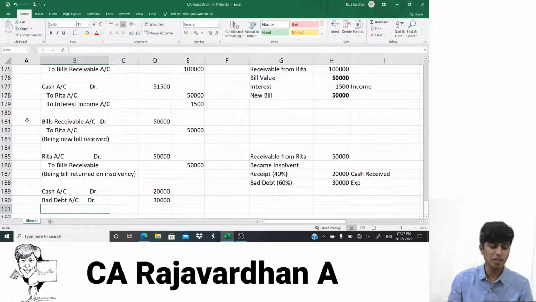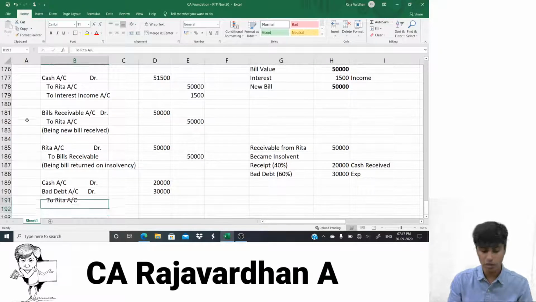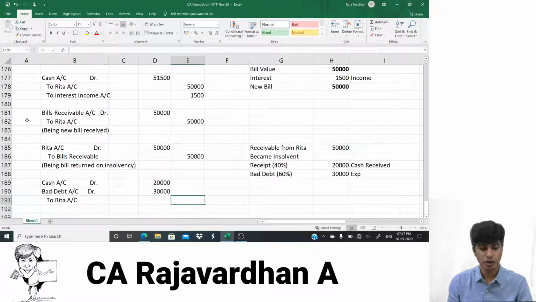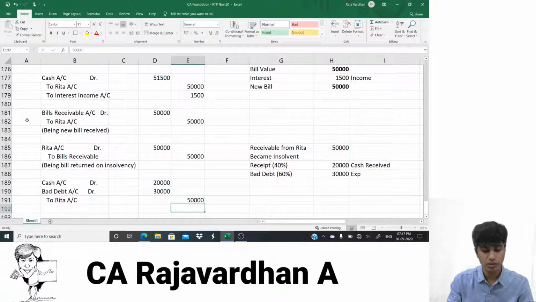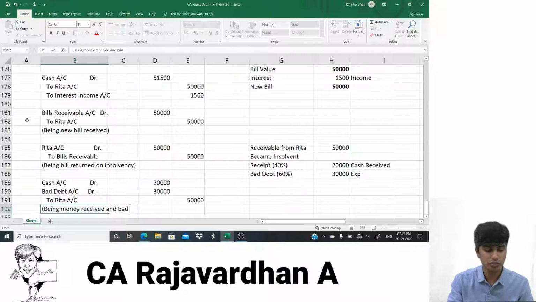And further, after I debit the bad debt, I would have to credit Rita, because Rita will not be liable to pay anymore. Here I have debited Rita. I would have to credit Rita account here. By how much? 50,000. You would have to write the same explanation here. Being money received from Rita and bad debts recorded. Something like that. That would do.